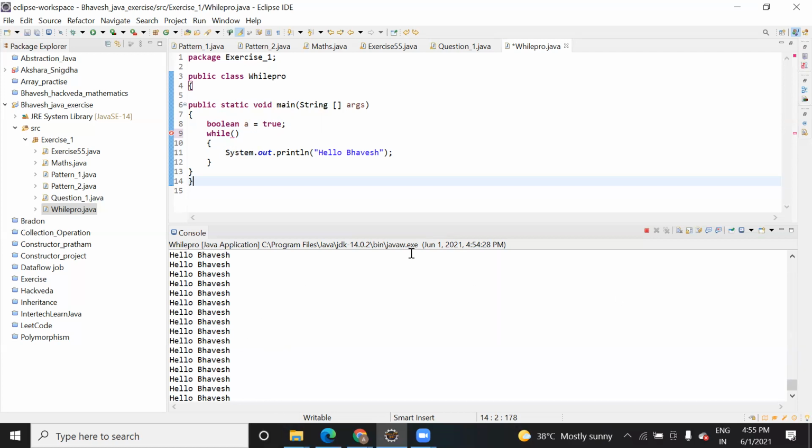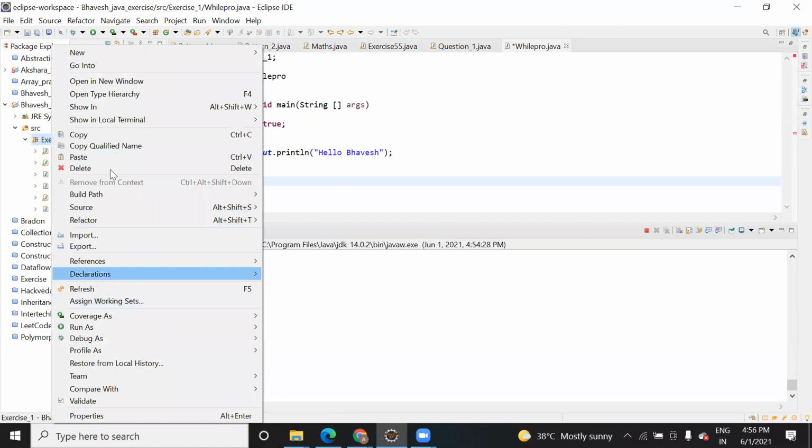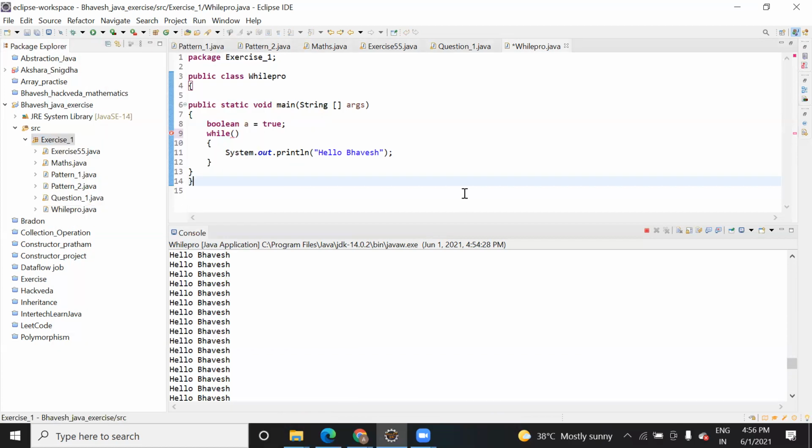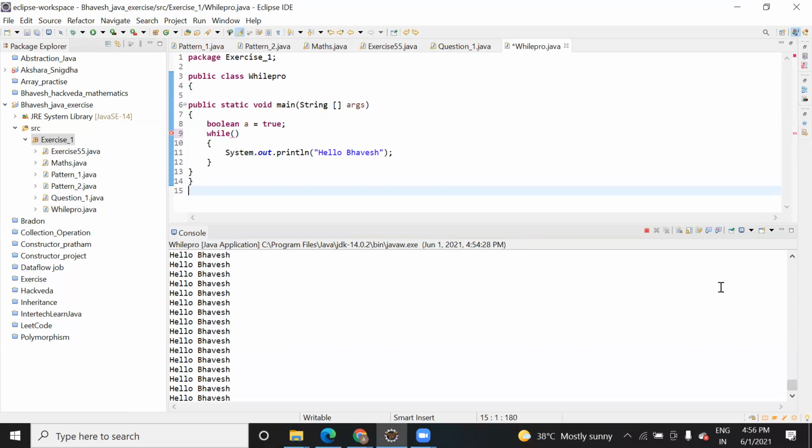Okay. So now let me close this project and see whether... it's not giving me the option itself. It's running. We can stop it from here. You can do this in Eclipse. If you run it in Notepad, then it will run forever.